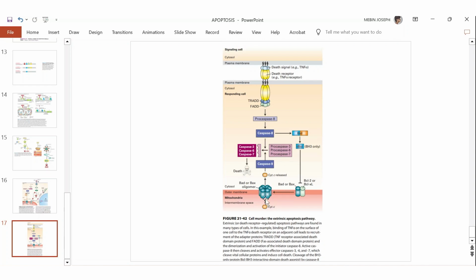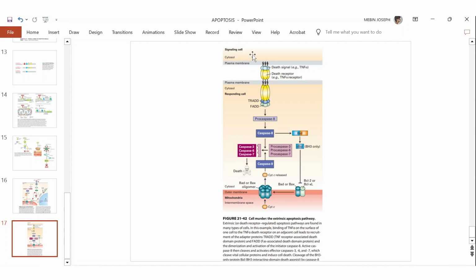And once it oligomerizes, cytochrome C easily escapes from the mitochondrial intermembrane space. Cytochrome C will bind with APAF1. APAF1 will activate initiator caspase 9, and initiator caspase will again activate other effector caspases, and again it leads to cell death.